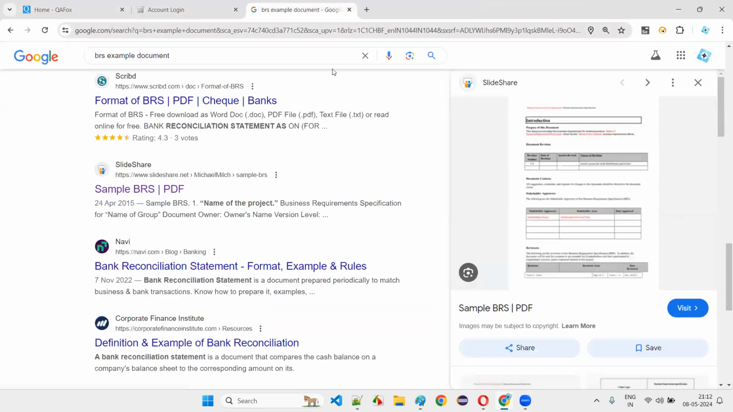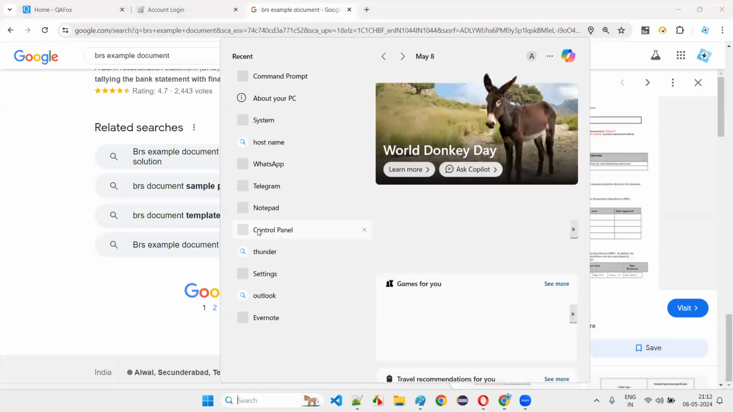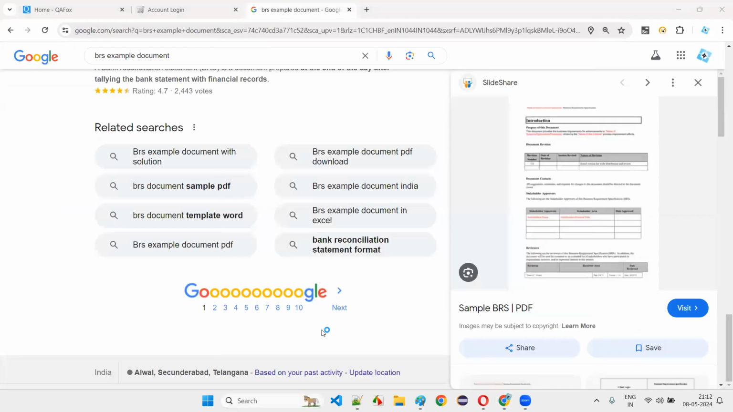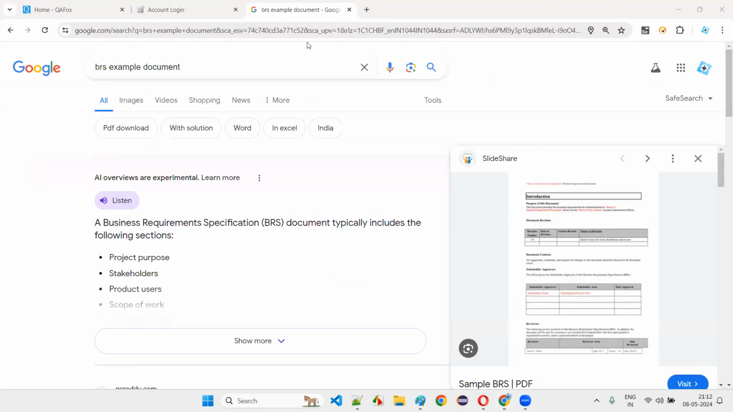I have a lot of things with me, but I have to go to Evernote to showcase them. Just give me a second and let me open Evernote and show you all the different types of documents that I have, including the software testing life cycle. I'll show you all the documents in a single place. Let's not go with all this stuff.